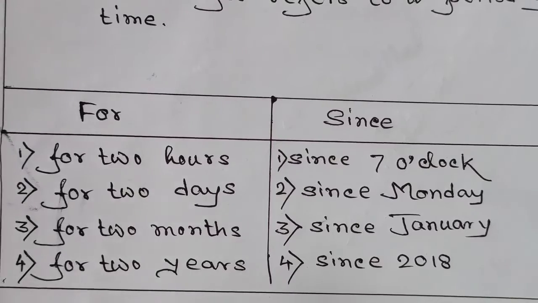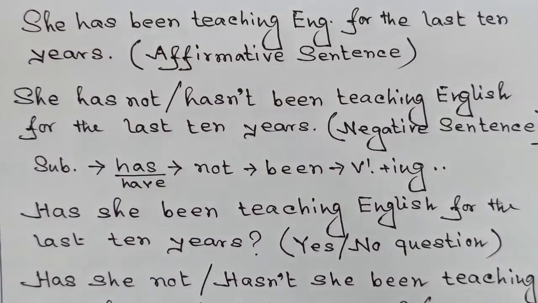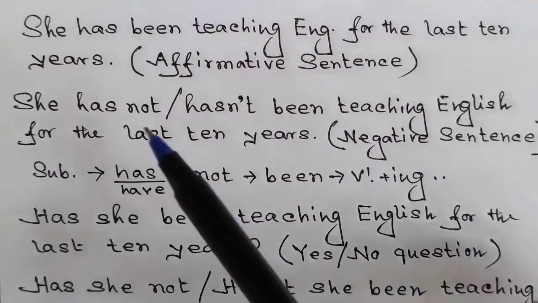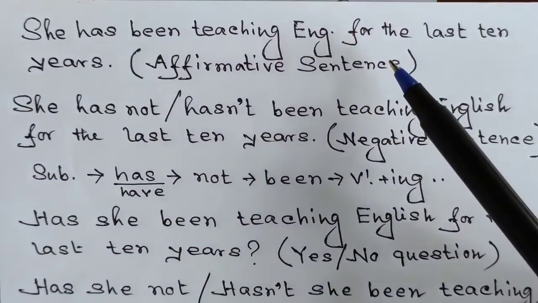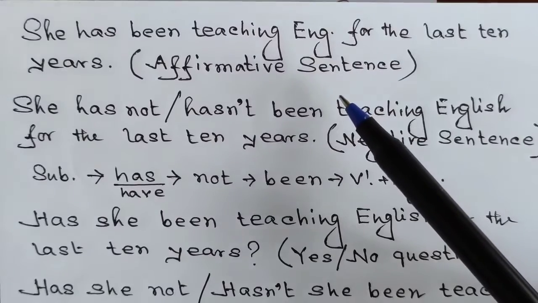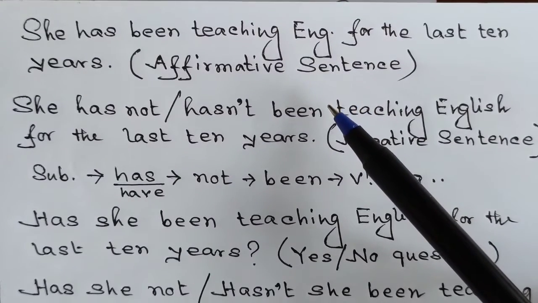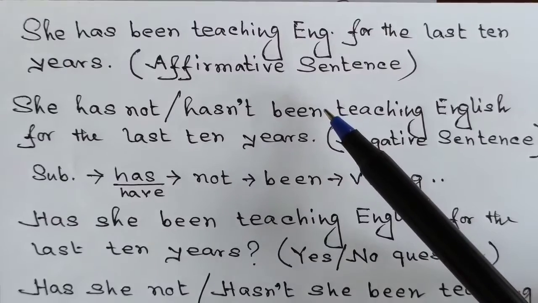Now we are going to look at some constructions of sentences following this particular tense. Well, she has been teaching English for the last 10 years. This is an affirmative sentence. We are just looking at the sentences from the perspective of construction.